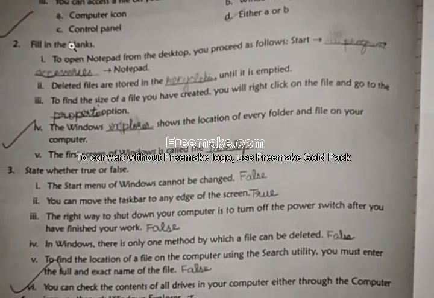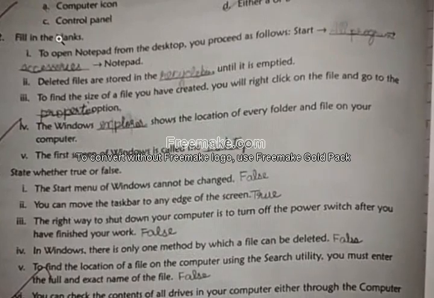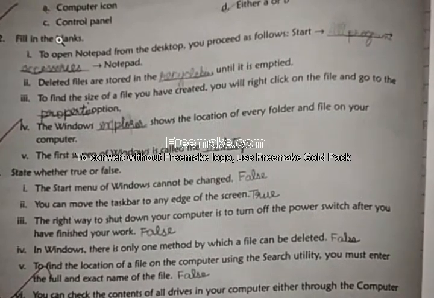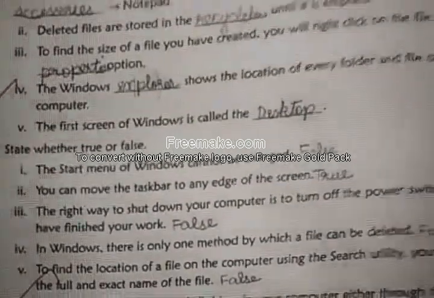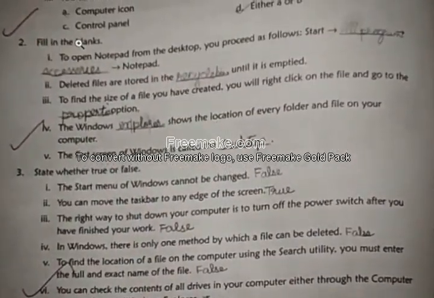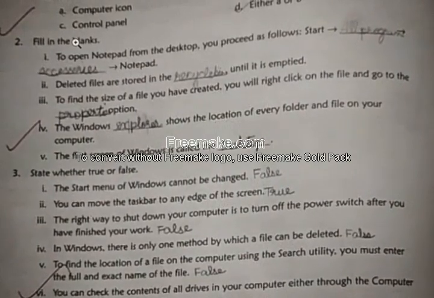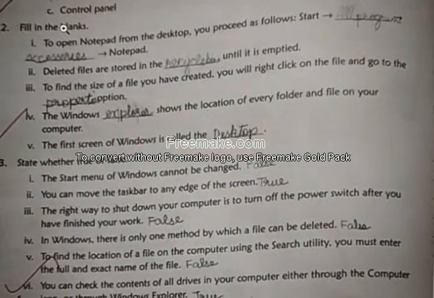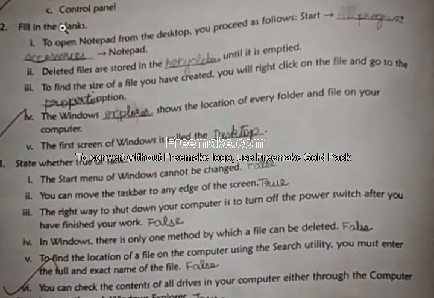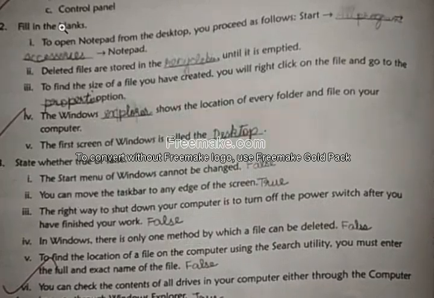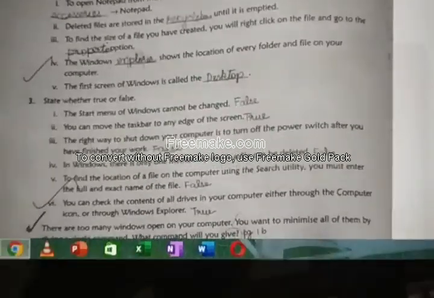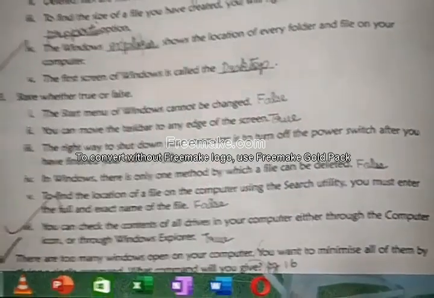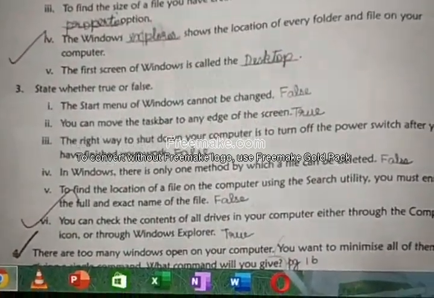PROPERTIES. Okay. The Windows dash shows the location of every folder and file on your computer. The answer is Explorer. EXPLORER. Okay. Fifth one, the first screen on Windows is called the dash. Desktop. DESKTOP. Okay, if you are confusing with the spelling, stop the video, rewind a little and then write. Okay.